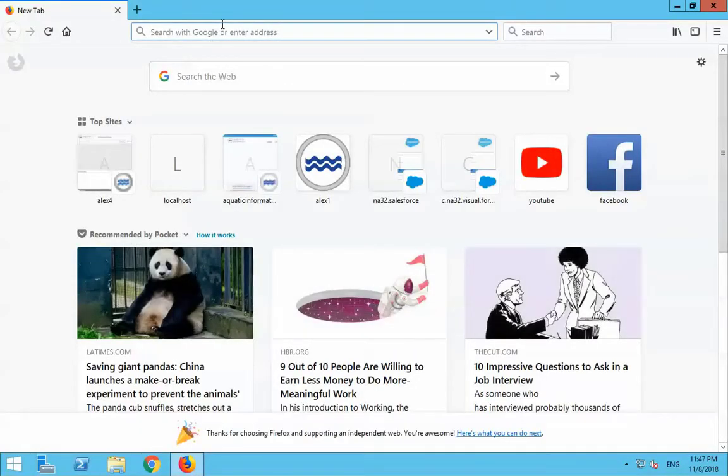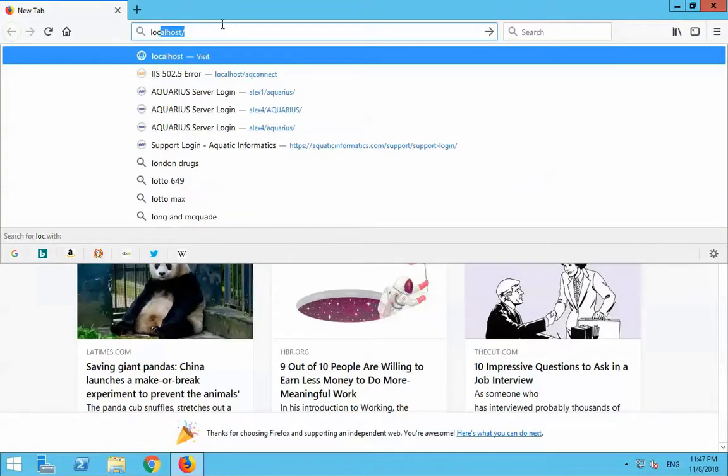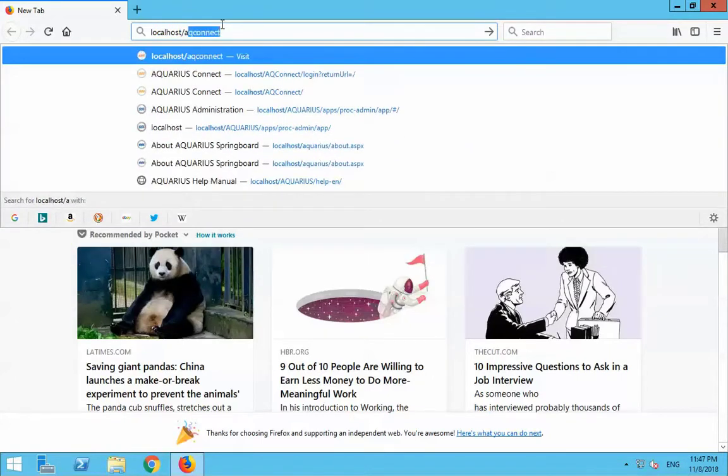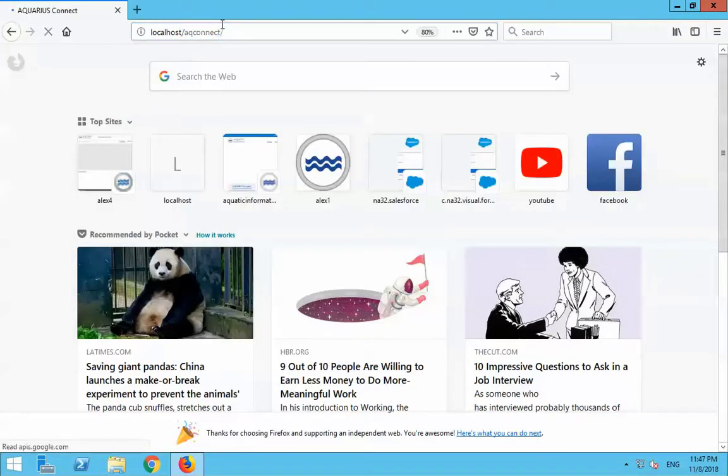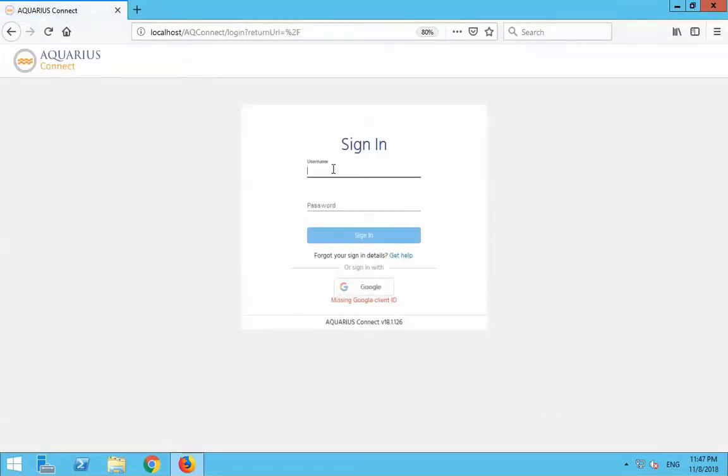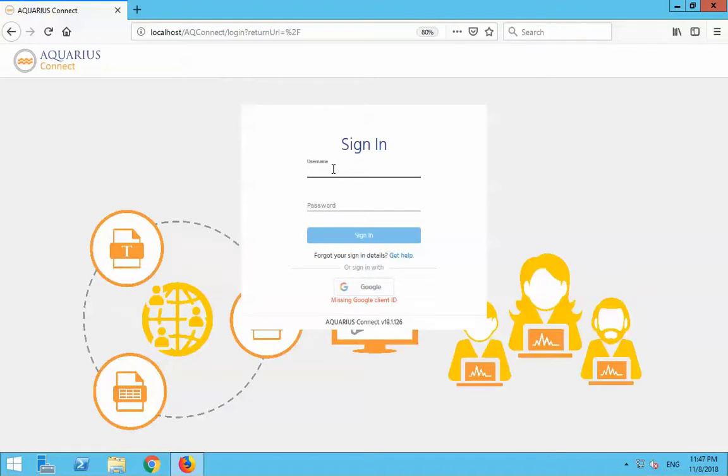Okay, after a reboot, we're going to open up the AQ Connect that we just installed by browsing to localhost/AQConnect. The default username and password for a newly installed system is admin, password admin.